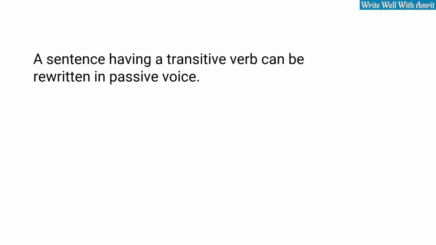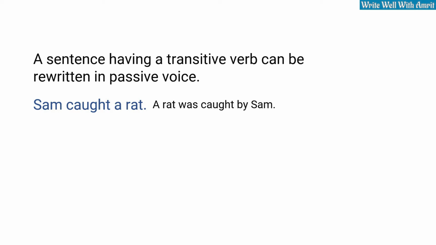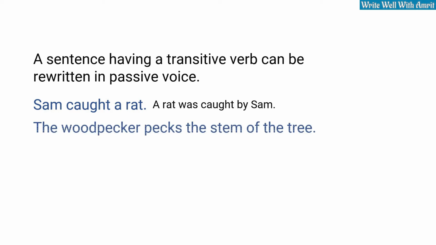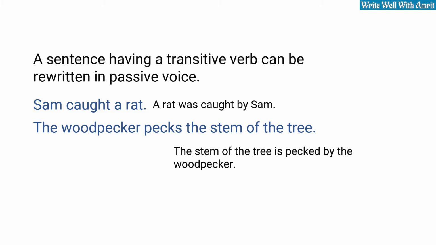Another way of finding out whether a verb is transitive or not is that if the verb is transitive in a sentence, you can write the sentence in passive voice. Sam caught a rat can be easily written as a rat was caught by Sam. The woodpecker pecks the stem of the tree can be easily written as the stem of the tree is pecked by the woodpecker. These passive sentences may sound a bit strange and uncomfortable, but they make perfect sense and grammatically they are not wrong.